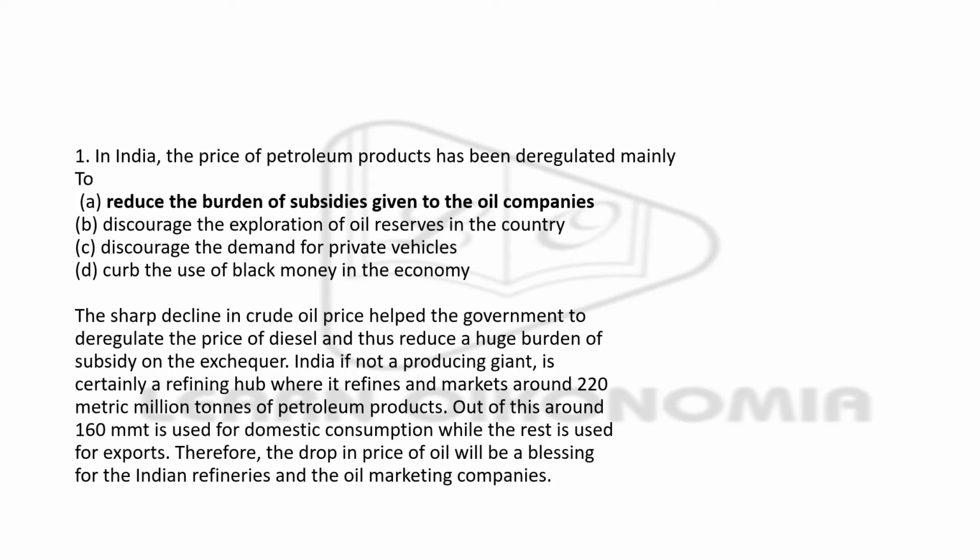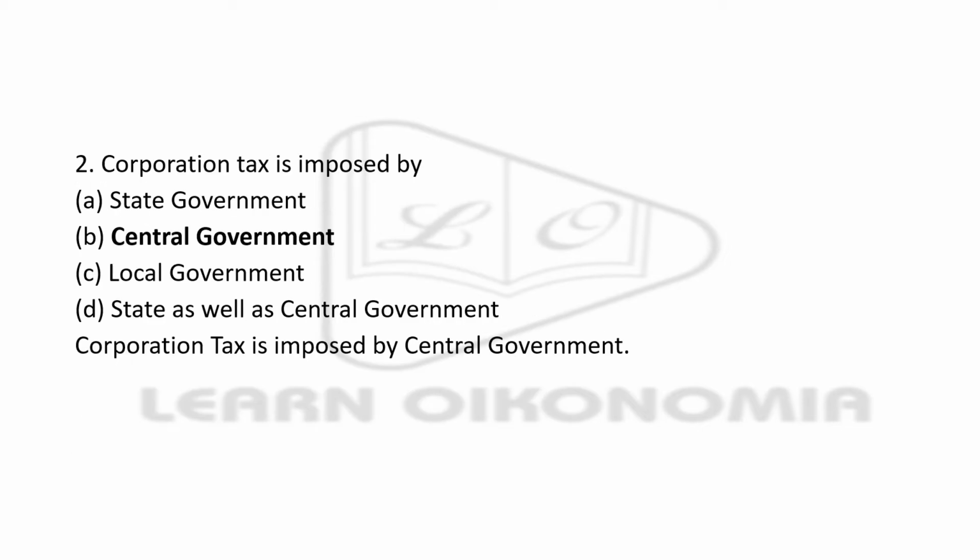Therefore, the drop in the price of petroleum products would be considered an asset for the Indian economy, Indian refineries and the oil marketing companies. So, in this question, the right answer is option A, to reduce the burden of subsidies given to the oil companies.